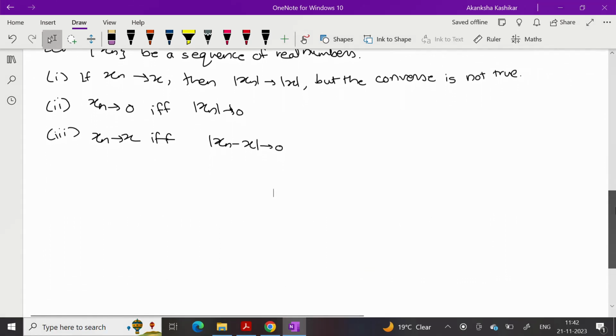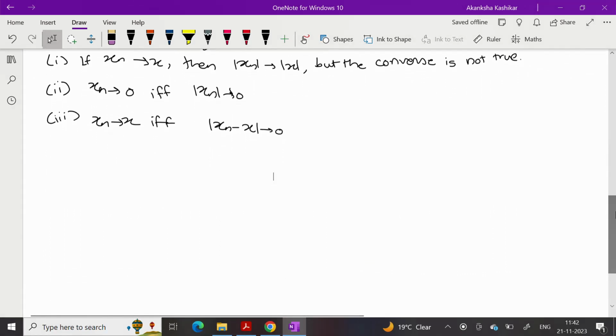First, we have to prove that xn converges to x implies mod xn converges to mod x. For that, we are going to use one inequality and it's your job to prove that inequality as homework. So what is the homework? Let me state that because we are going to use that.